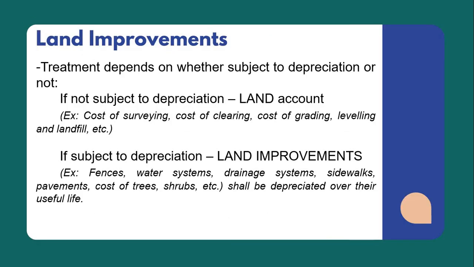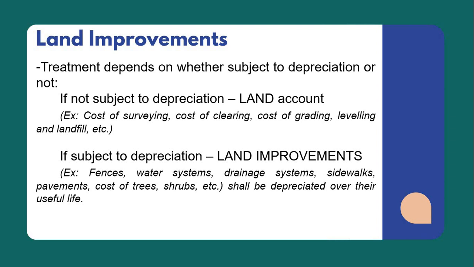So let's have the land improvements. The treatment for land improvements depends on whether subject to depreciation or not. Now, if the land improvement is not subject for depreciation, then it shall be included as part of the land account. Examples are cost of surveying, cost of clearing, cost of grading, leveling, and landfill.